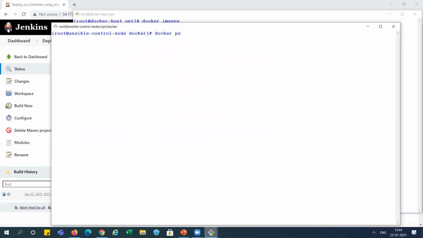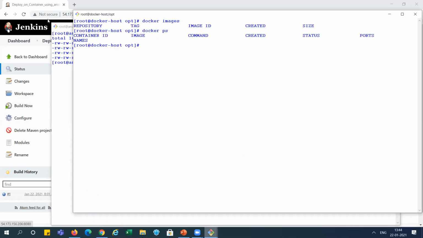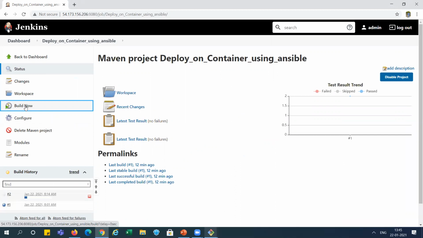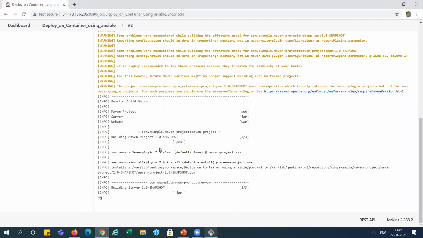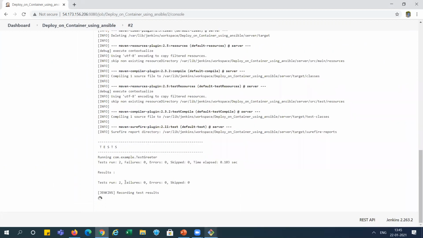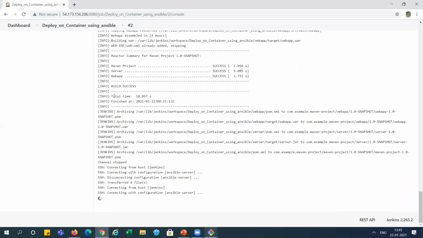So let's see. Let's run this job, right? Manual. First time I am doing it manually, then I will do it automatically, right? Build now. You can see here, I'm opening this console here. It is creating the build, and you can see it is running. Build success. Build is created, and first one, 4 files are transferred, and second one is running.